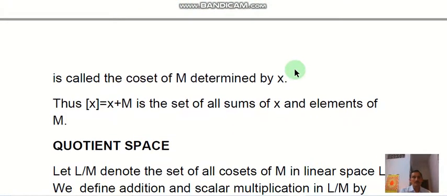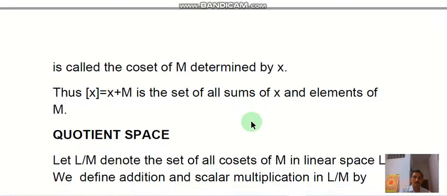So this is called a coset of M determined by x, and thus bracket x or x plus M is the set of all sums of x and the elements of M. So this is known as coset.